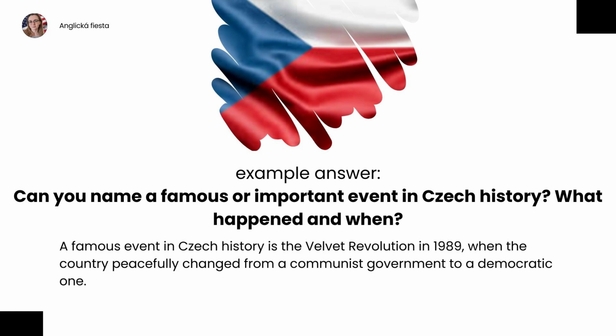A famous event in Czech history is the Velvet Revolution in 1989, when the country peacefully changed from a communist government to a democratic one.